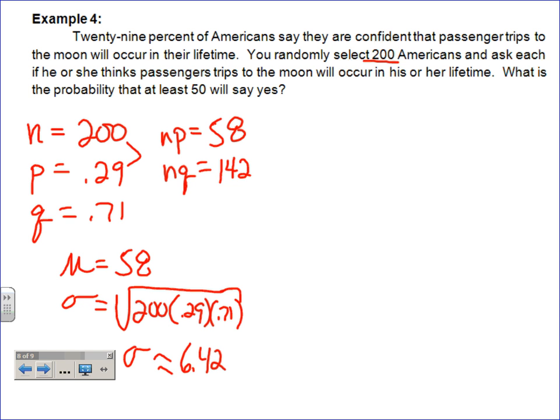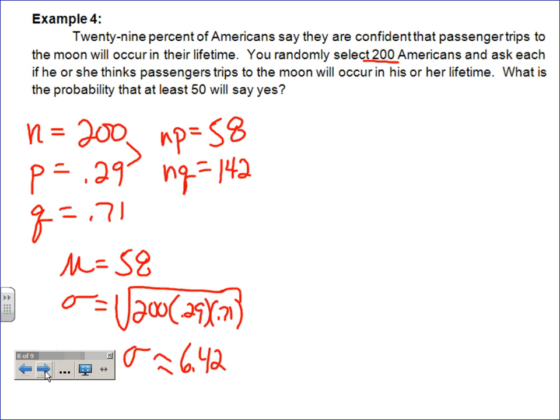And now we've got all that information, so we have to translate our language here. We randomly select 200 Americans and ask each if he or she thinks passenger trips to the moon will occur in his or her lifetime. What is the probability that at least 50 will say yes? So we want to know, what about 50? What about 51? What about 52? What about 53? All the way to 200.